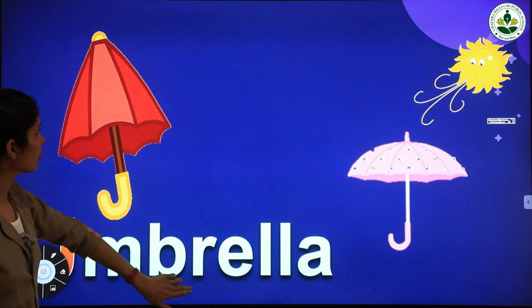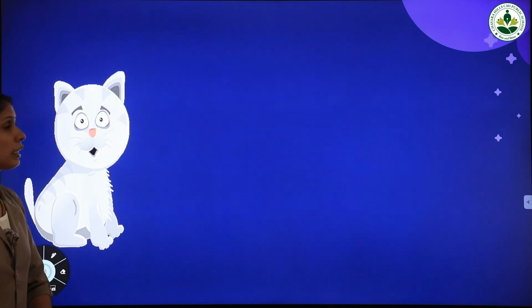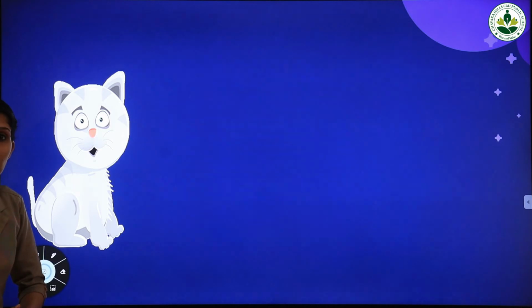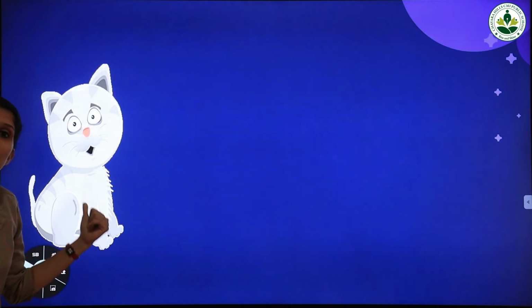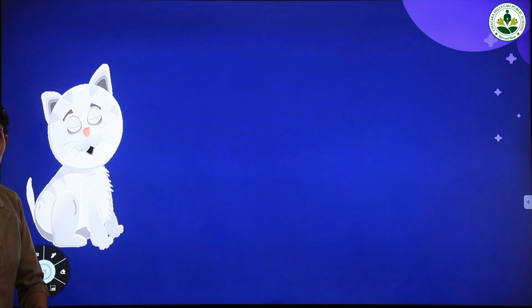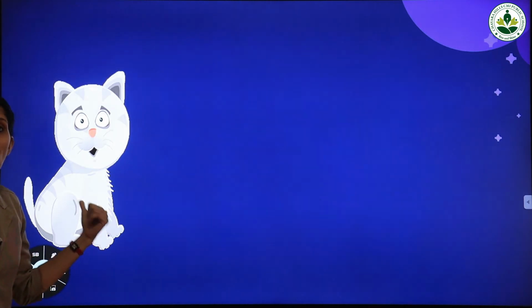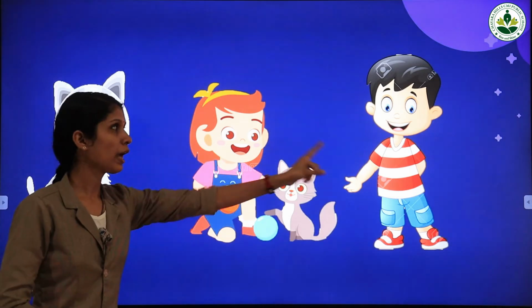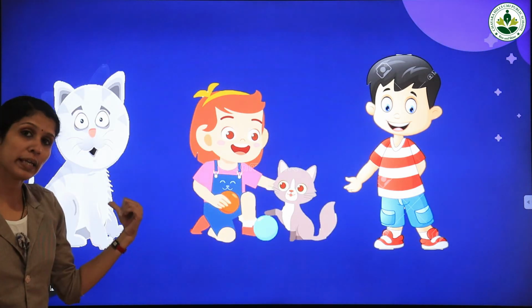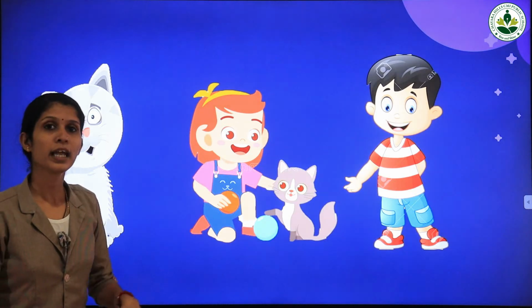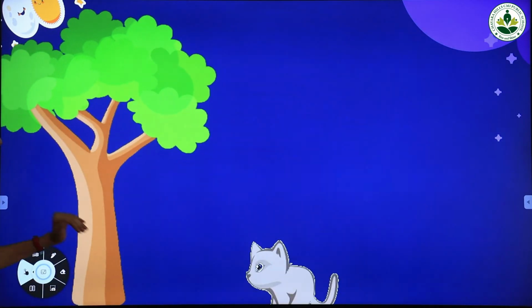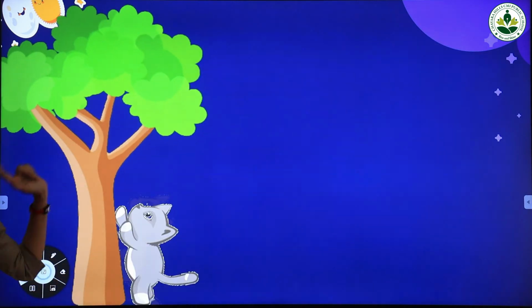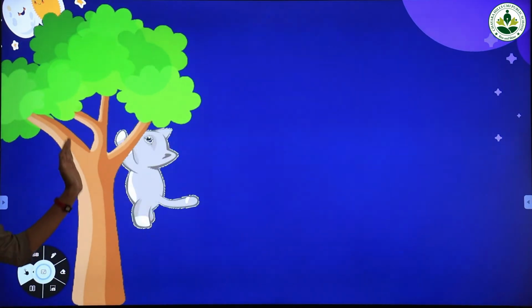And our next word that starts with the letter U is... Before that, look here. What is this? Yes, this is a cat. She is Meenu. Who is she? Meenu. She is the pet animal of Neenu and David. Look here, where is she going? Yes, she is going up the tree. She is going up the tree.